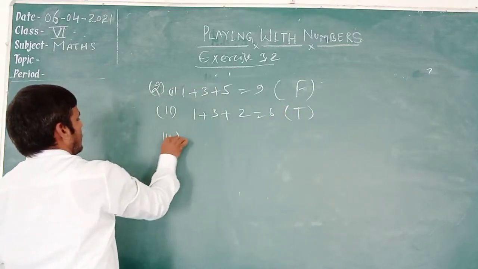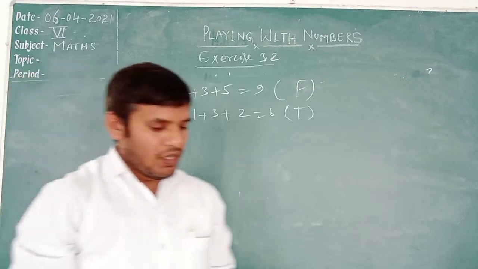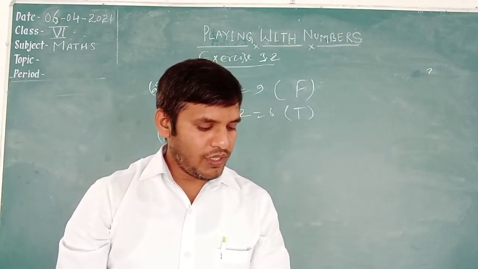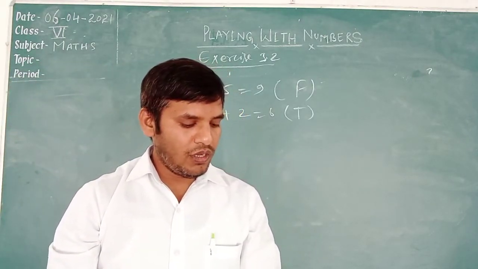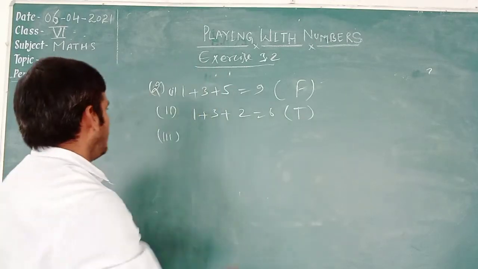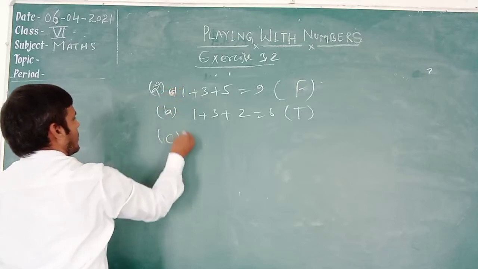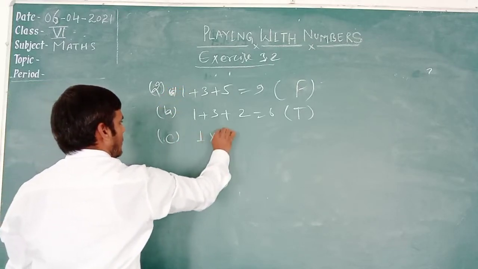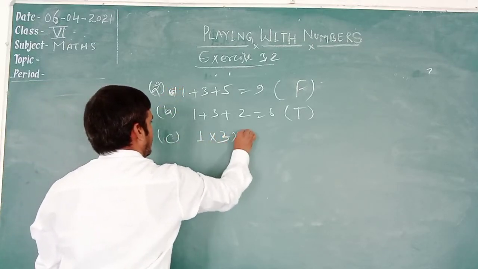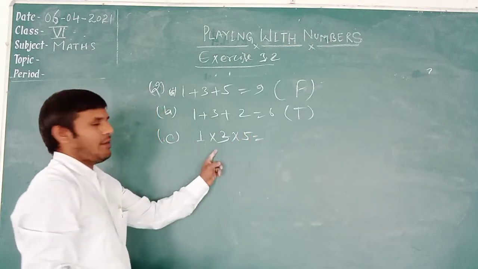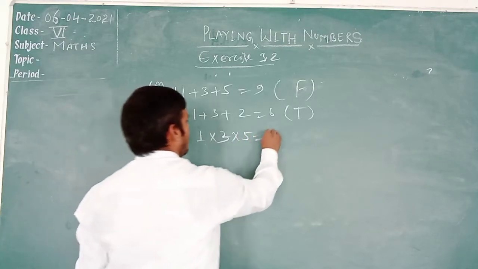Question third is okay. Question C: the product of three odd numbers is an odd number. Question 3, it means C. The product of 1, 3 and 5: 3 times 5 is 15, and 15 times 1 is 15.